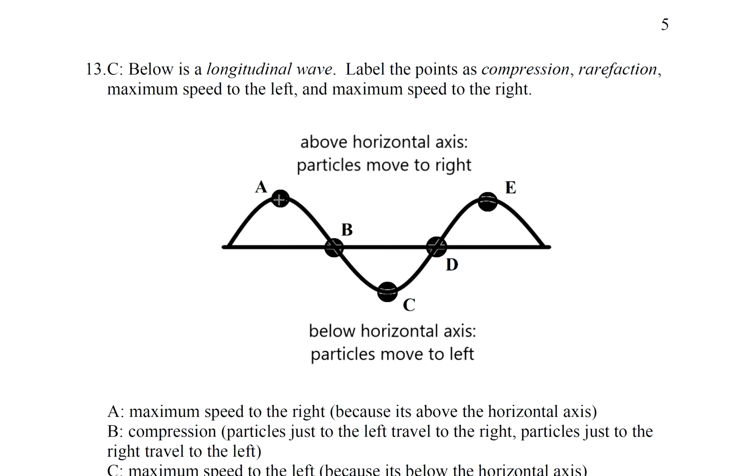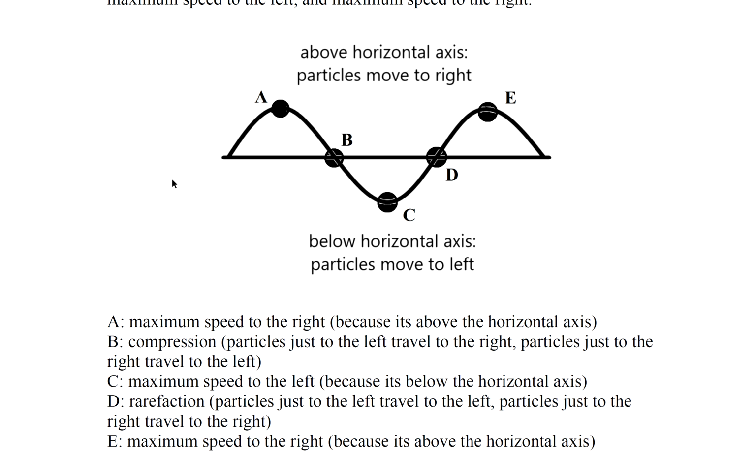So B has something moving to the right to its left, and something moving to its left to the right of it. And D is also not moving to the right or left. It's not moving. So it's between particle C, which is moving to the right, and particle E, which is moving to the left.